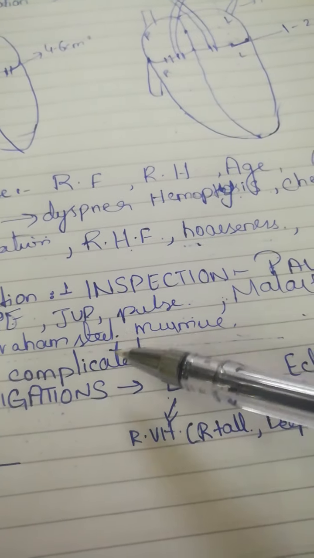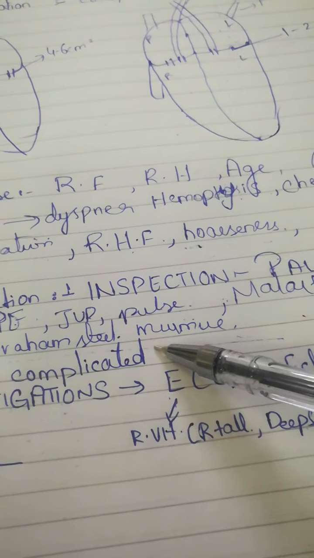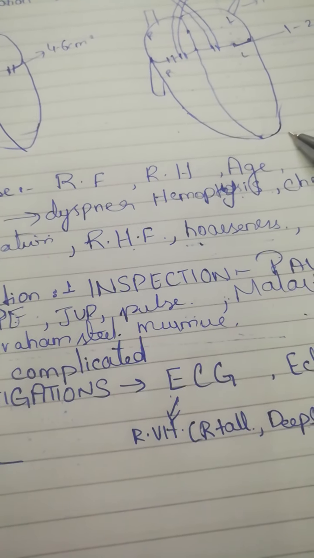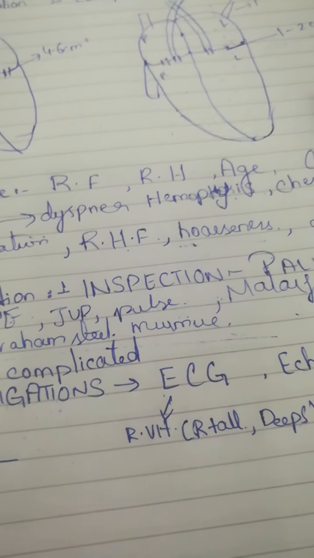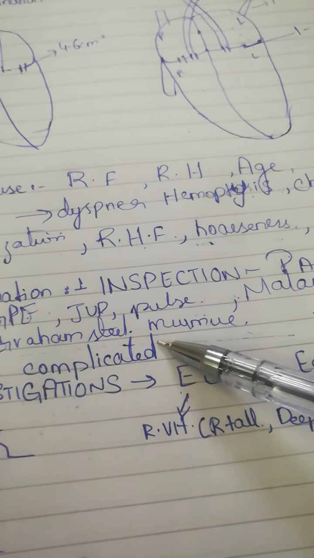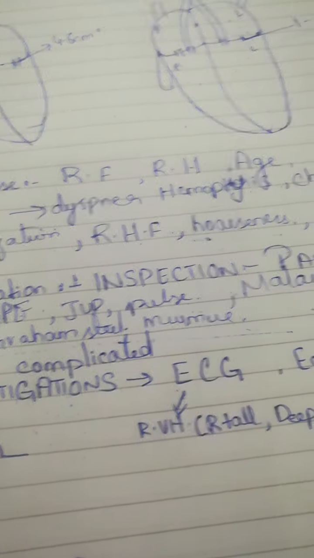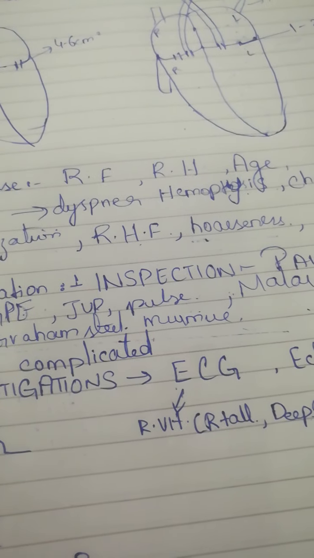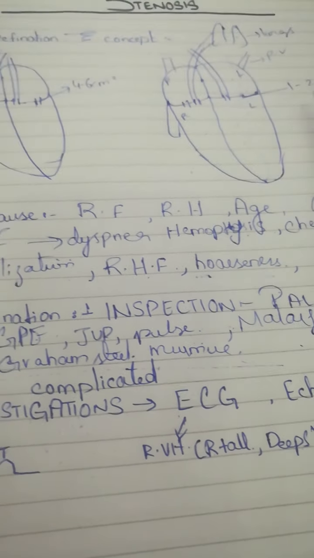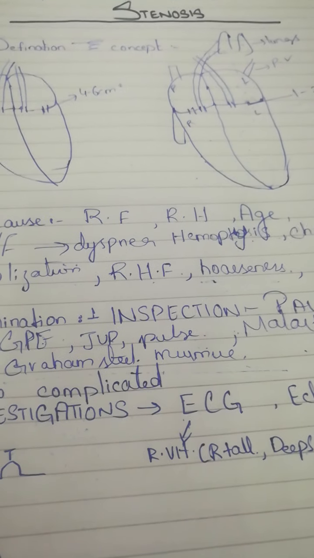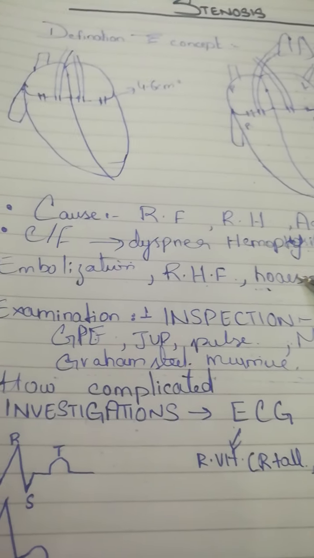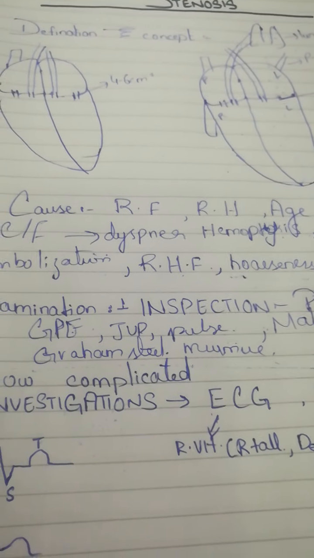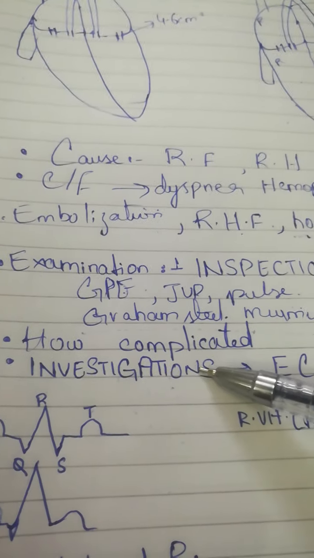Also, if the patient develops Graham Steell murmur, the opening snap is closer towards the second heart sound, and the mid diastolic murmur length is increased, then we can say that the patient is moving towards complications. Also in comments, tell me what are the complications of mitral valve stenosis. I have already discussed them here, and if you have closely listened to the clinical features, then you will know the complications. Mention any three.